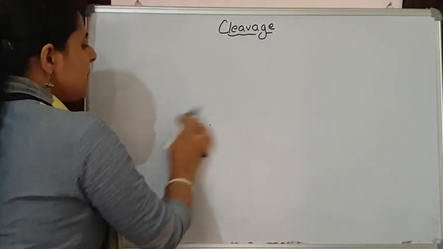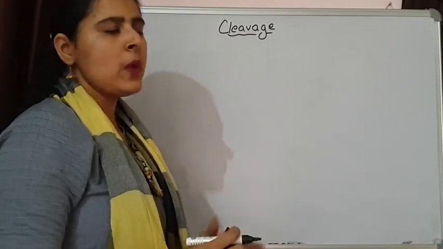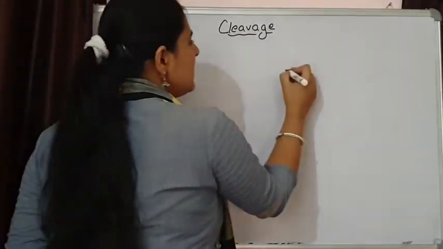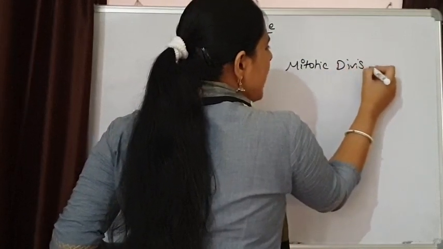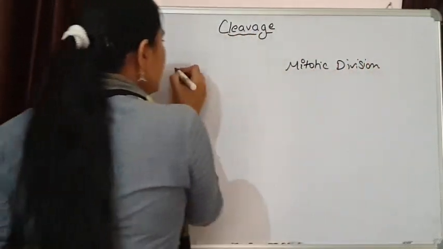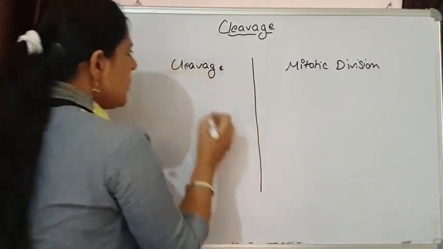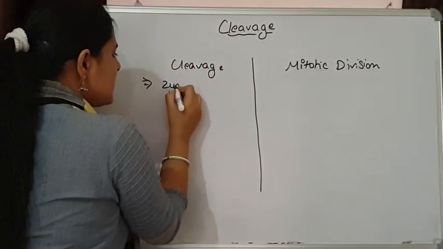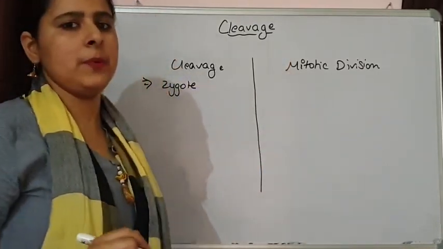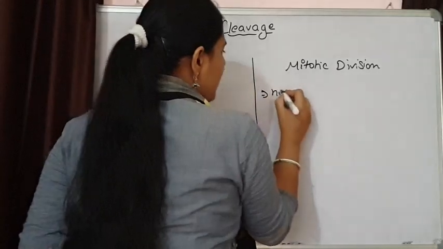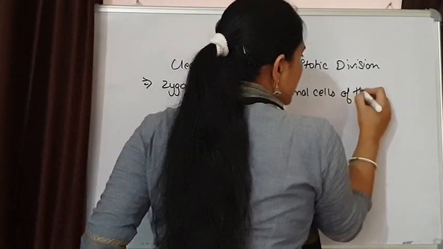The difference is that cleavage takes place in the zygote, while mitotic division takes place in normal cells, or somatic cells, of the body.